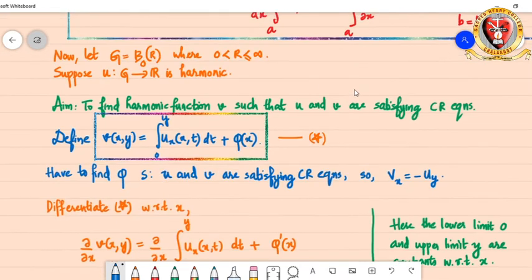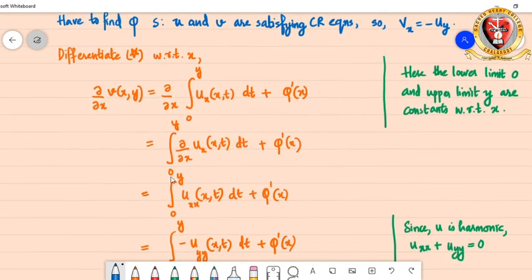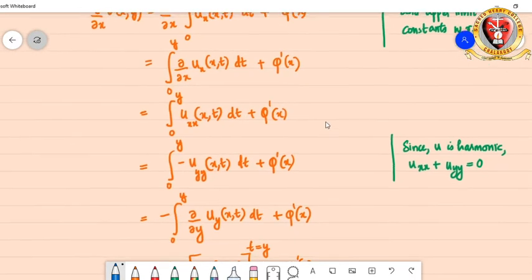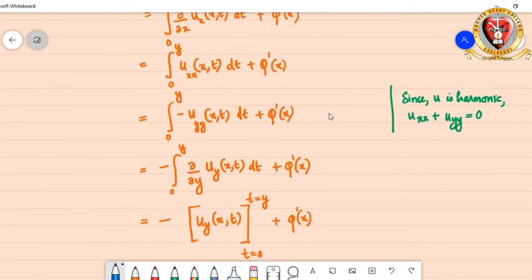So here you will be getting integral from 0 to y, just take this dou by dou x inside, dou by dou x of ux of x comma t dt plus phi dash of x, and this is nothing but uxx, right? And we know that u is a harmonic function, so we know that uxx plus uyy is equal to 0, so this uxx can be replaced by minus uyy. Minus is taken out, and that is nothing but dou by dou y of uy, right?